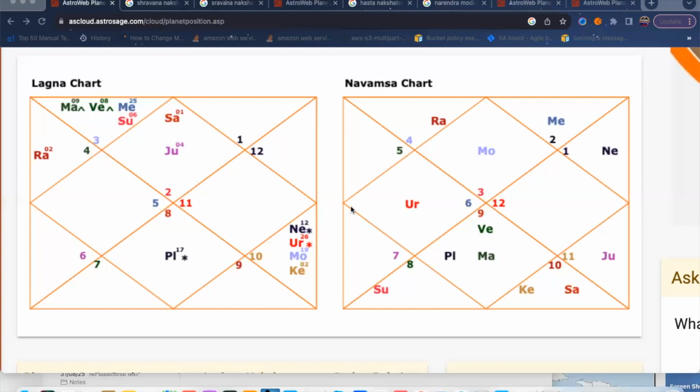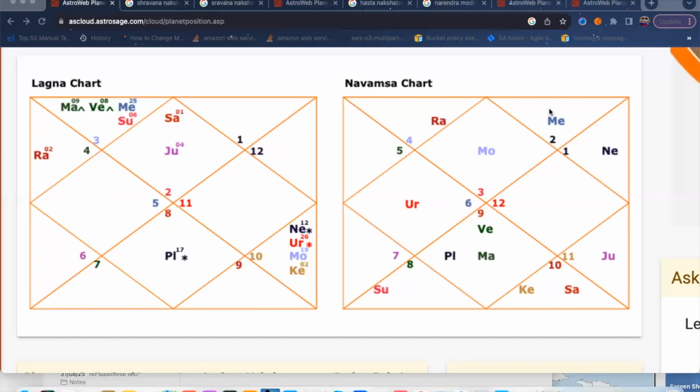So you will read the Navamsa chart as a general chart reading, like you read your Lagna chart. If you want to read your Lagna chart, then the first house is seen here, then second house, third house, fourth house, fifth house, sixth house, seventh house, eighth house, ninth house, 10th house, 11th house, 12th house. Same way you need to read the Navamsa chart: first house, second house, and so on up to the 12th house. Okay, as the same way you read the Lagna chart, you need to read the Navamsa chart.